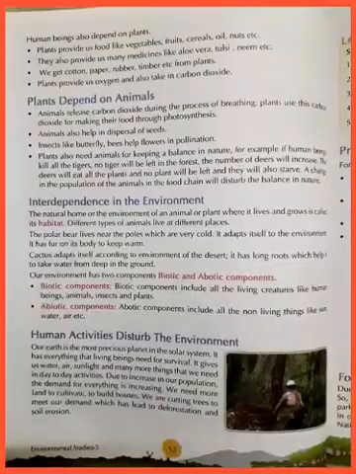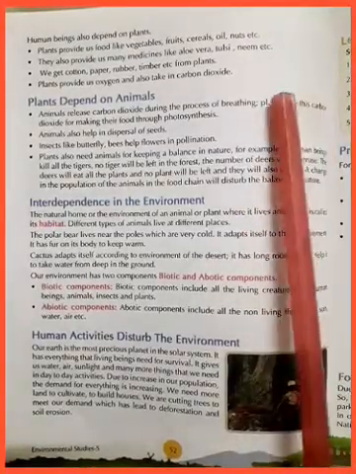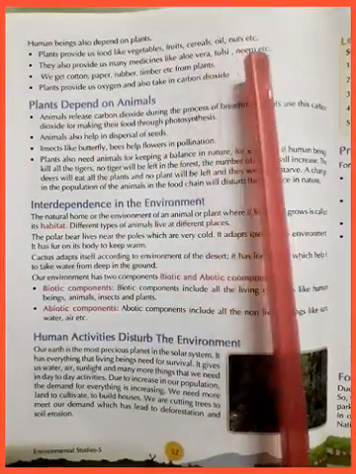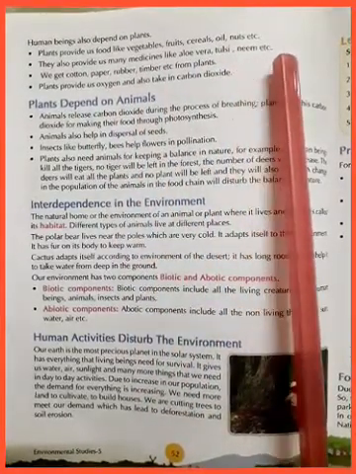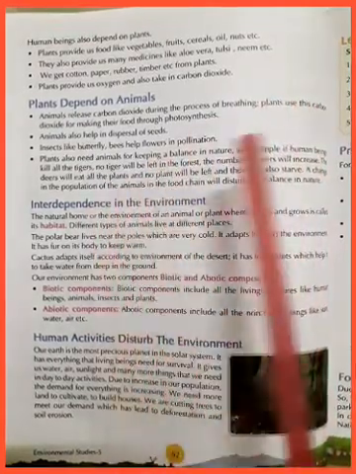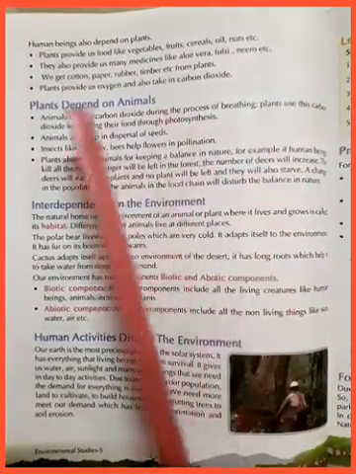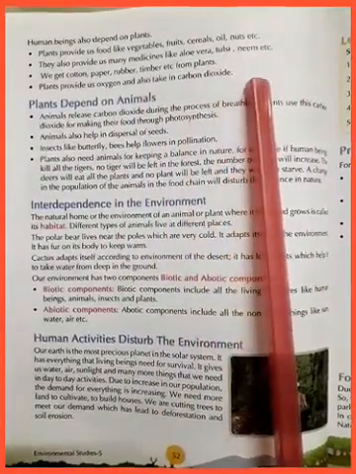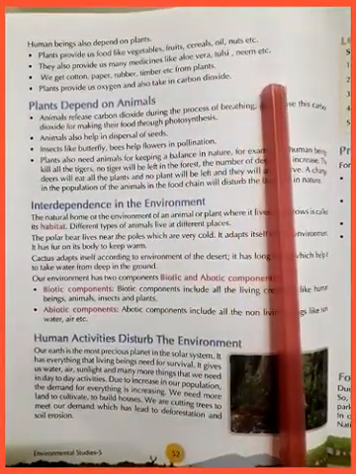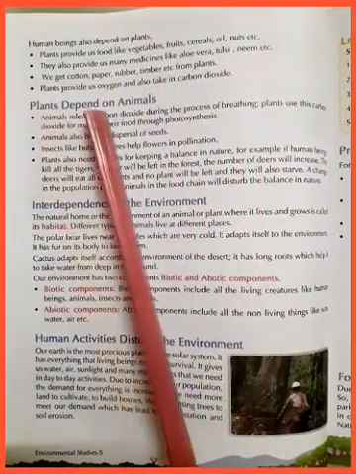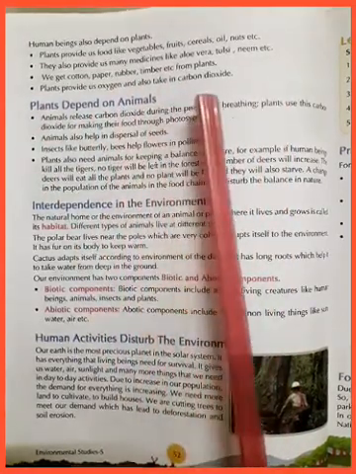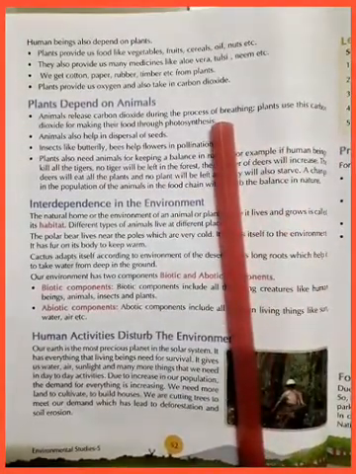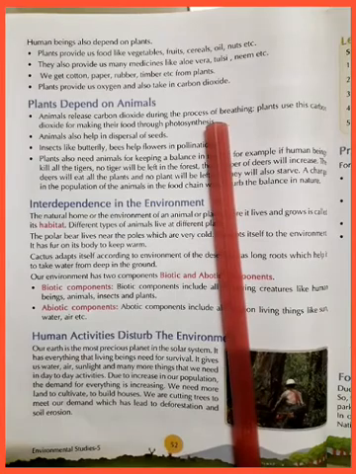Now, human beings also depend on plants. Plants provide us food like vegetables, fruits, cereals, oil, nuts, etc. You need to learn all this. This is very important. They also provide us many medicines like aloe vera, tulsi, neem, etc. Many more medicines. We get cotton, paper, rubber, timber, etc. from plants. Plants provide us oxygen and also take in carbon dioxide.